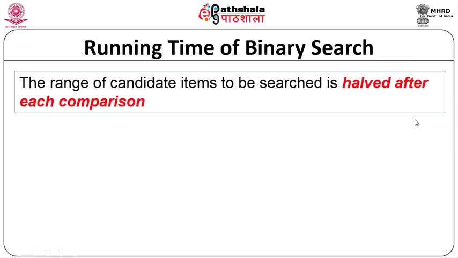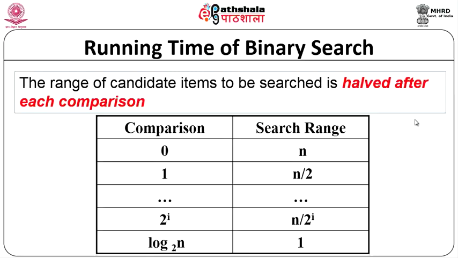So, for the running time of a binary search, the range of candidate items to be searched is halved each time. That is why you have log n as the time. This is the comparison count against the search range. Okay. So, 0 comparisons means the search range is n, 1 means n by 2, the first operation, and so on. So, this is how you get log n.